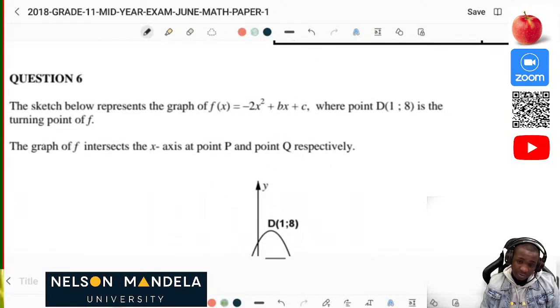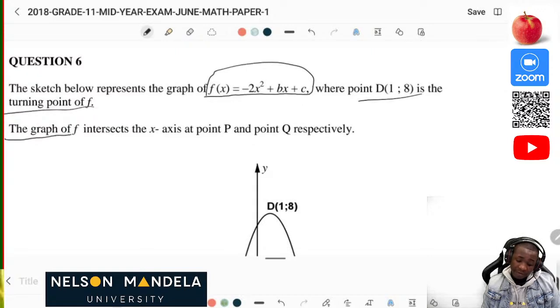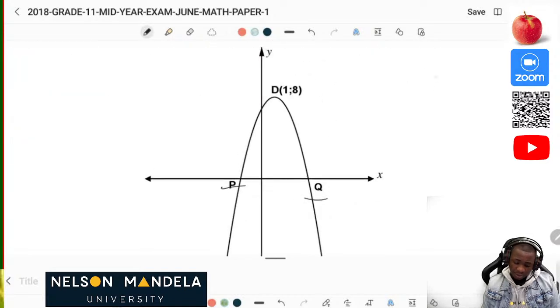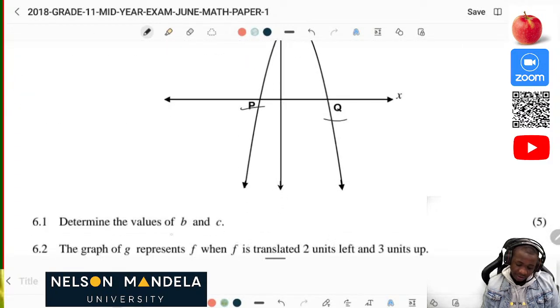So they say the sketch below represents a graph of f of x, which is negative 2x squared plus bx plus c, where point D is the turning point of the graph. Graph f intersects the x-axis at points P and Q. So you can see these are the x-intercepts. Now calculate the values of b and c.